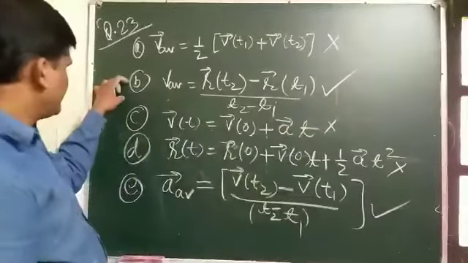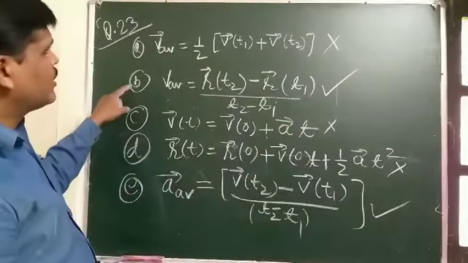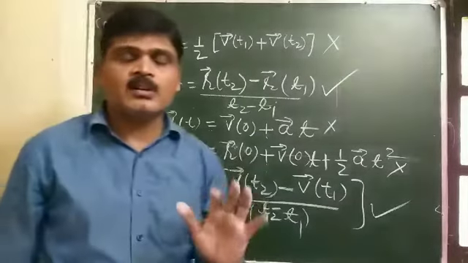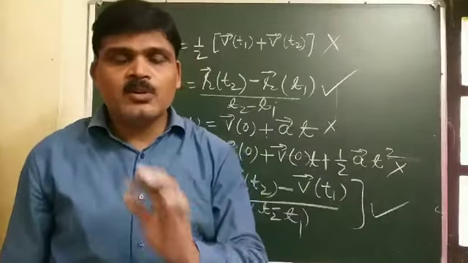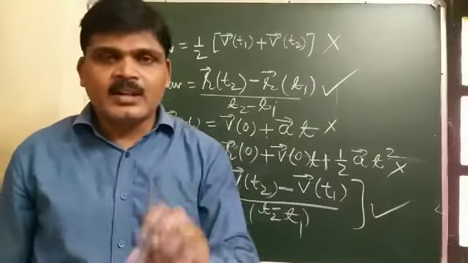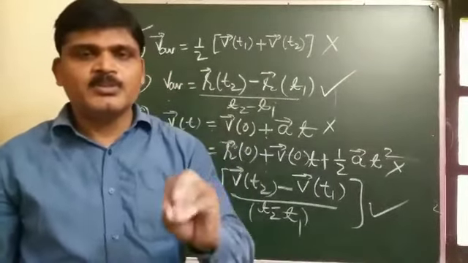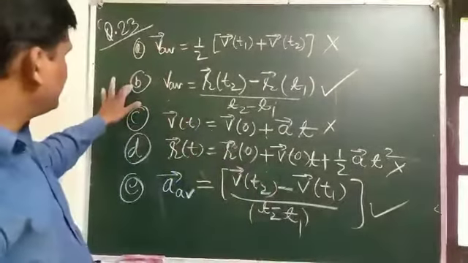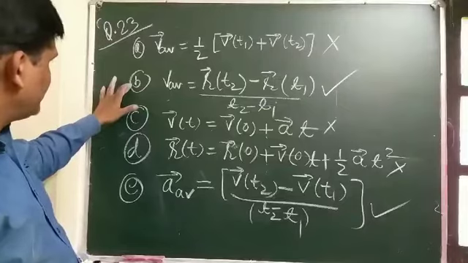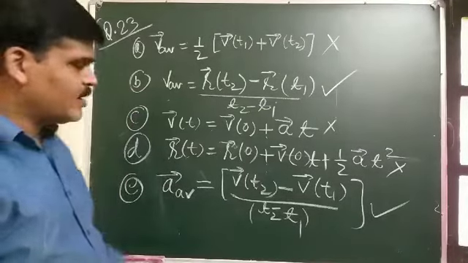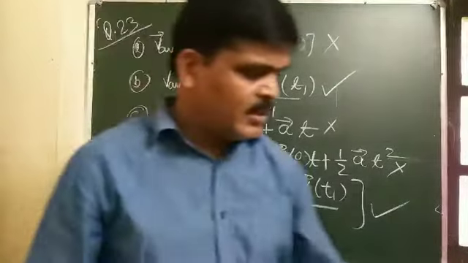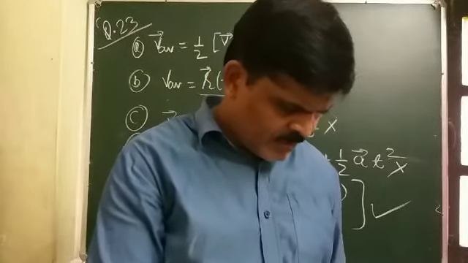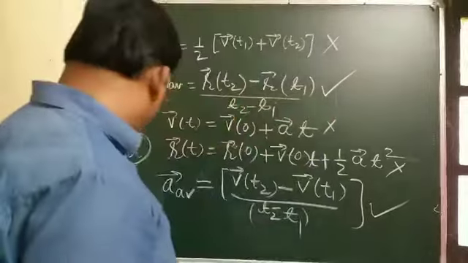So statements A, C, D are incorrect, because the acceleration of the particle cannot be uniform for arbitrary motion in space. Only statement B and E are correct. This is the answer of question number 23. And next, question number 24.